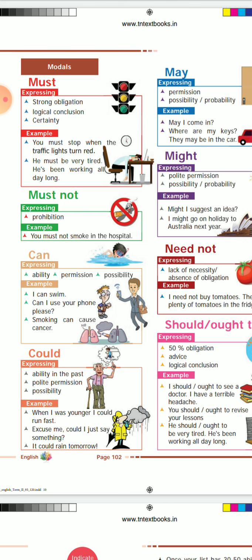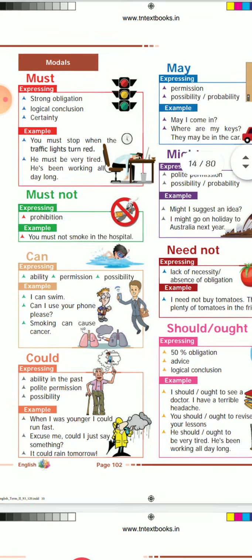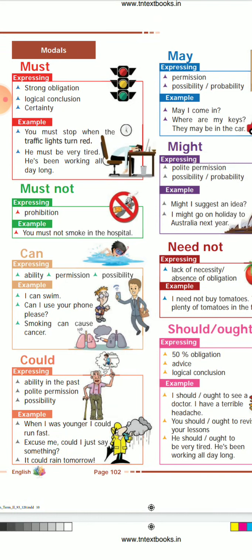He must be very tired, he has been working all day long. So they are telling he must be tired because he is working all day long. In these places we can use must. Now we can see in which places we can use must not.